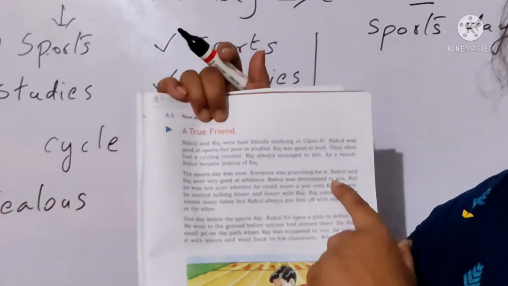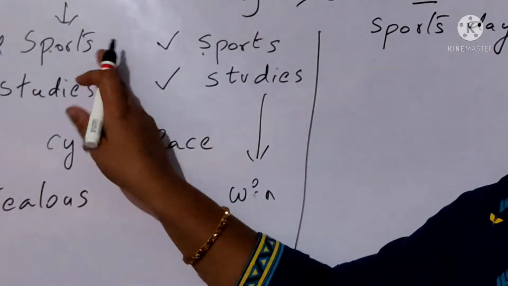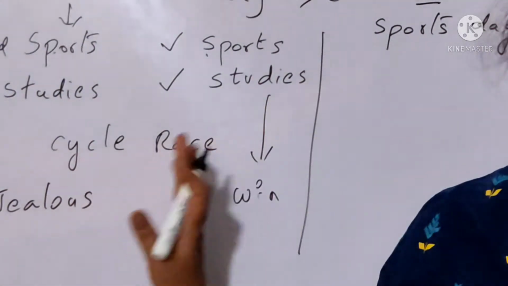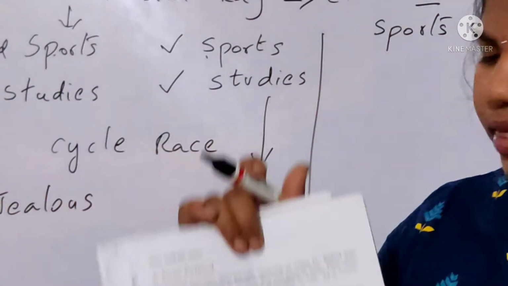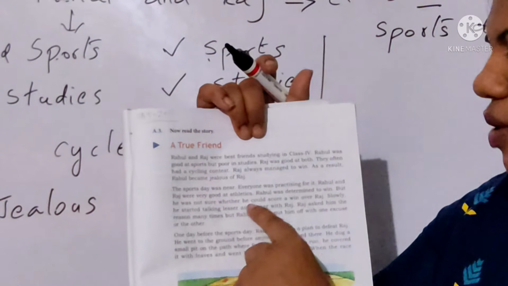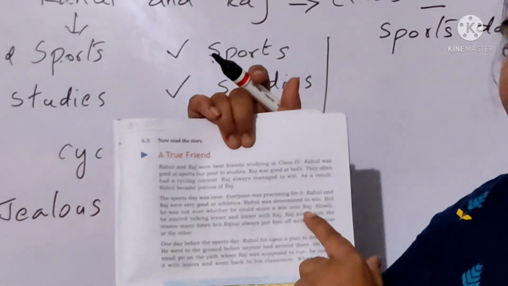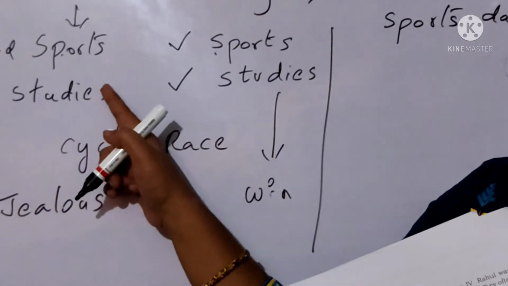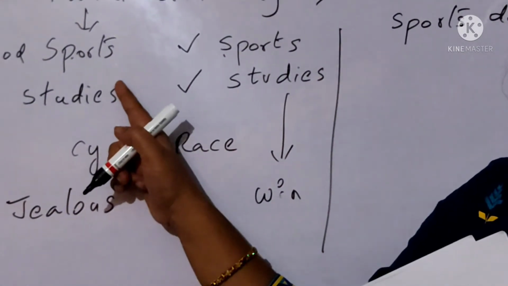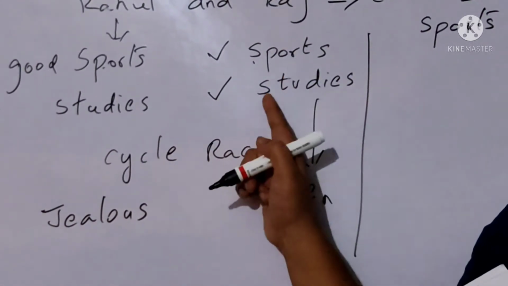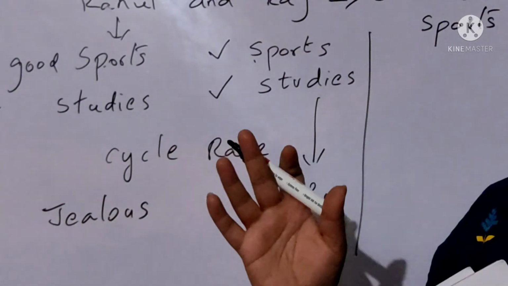Rahul was determined to win. So what happened to Rahul? He was good at sports, so he decided that anyhow he had to win this competition. But he was not sure whether he could score a win over Raj. So Rahul decided to win the competition, but he was not sure whether he would get the first prize when compared with Raj or not. So he was in a confused mind.